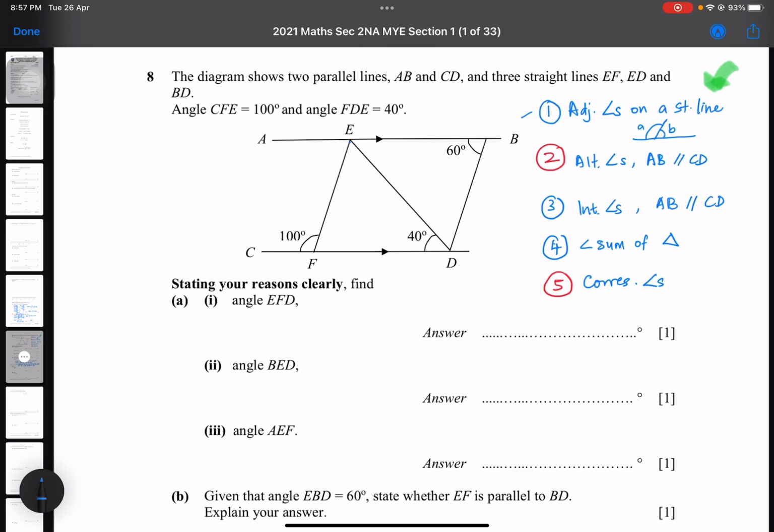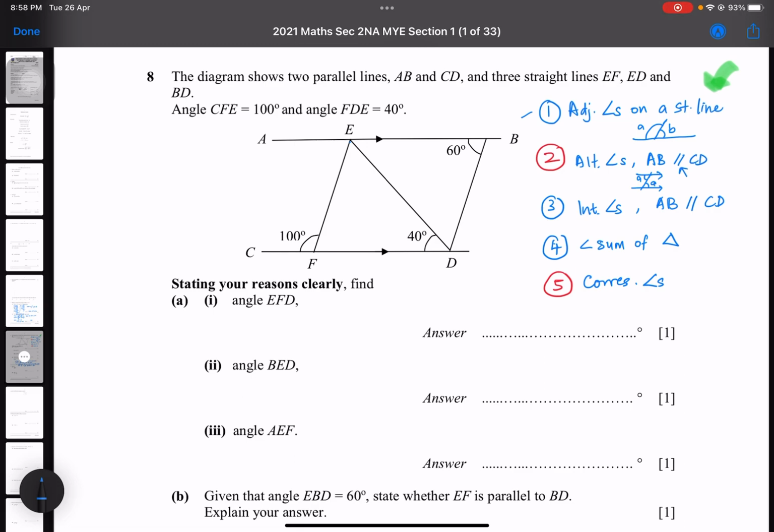Now, property number 2 is called alternate angles. Alternate angles is when we have two parallel lines, and then we have a transversal line cutting the two parallel lines. Then this angle and this angle will be equal. They are called alternate angles. So if this is A, this is also A. We have to state which two lines are parallel. This is the symbol for parallel. Alternate angles are equal. Remember, they are equal.